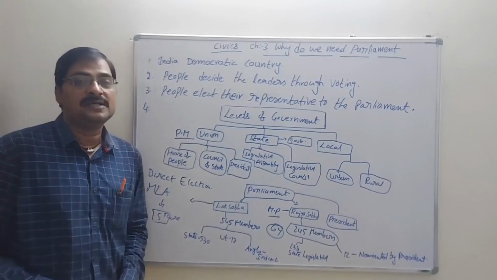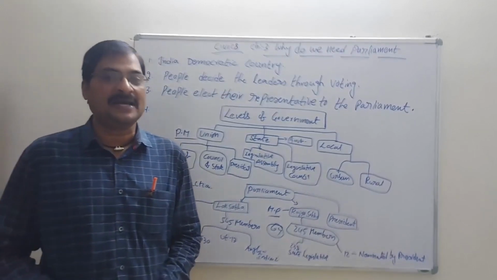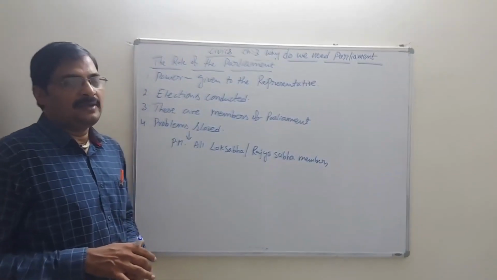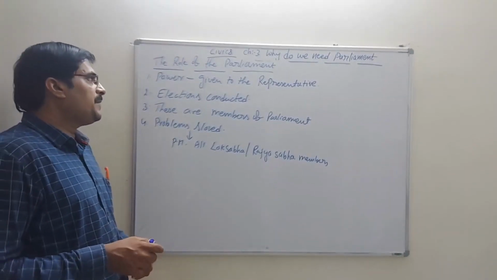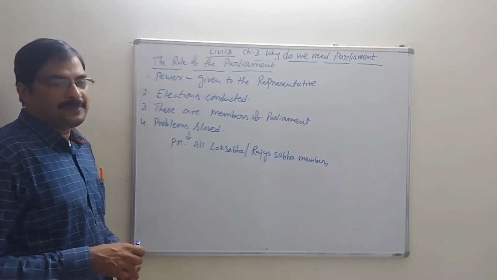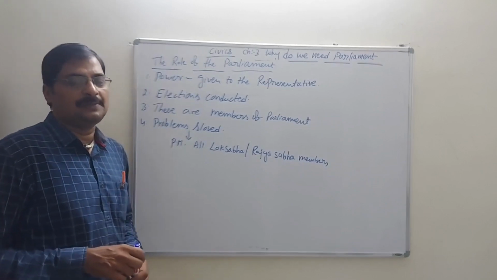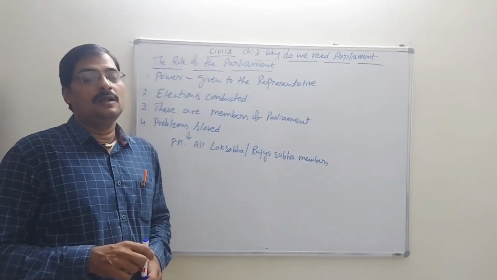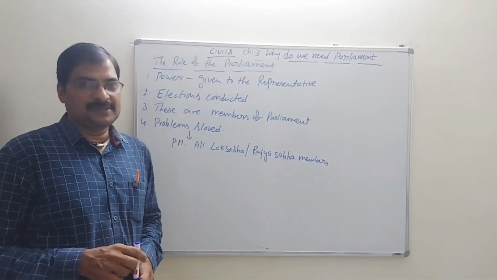Next we have to discuss the role of the parliament. According to the role of the parliament, power is given to the representatives. Who gave the power to the representatives? We all give the power to the representatives.